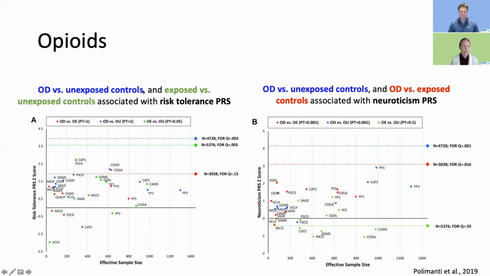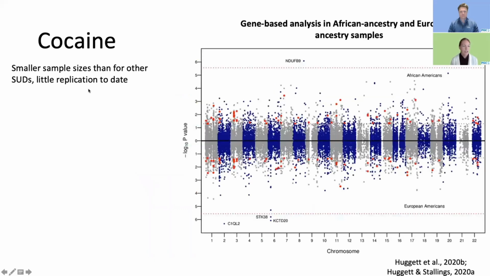Moving on to cocaine. Cocaine use disorder has had much smaller sample sizes than other substance use disorders, and fewer GWAS and little replication to date. But what I'm showing here is one of the largest studies published to date, from Spencer Huggett and Mike Stallings. Here they're taking GWAS summary statistics from an earlier study by Gelernter et al., but conducting a gene-wise association in both the European American and the African American sample.